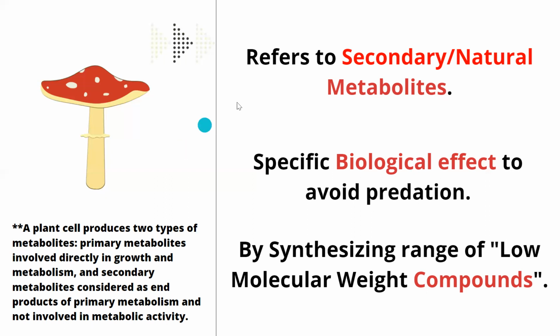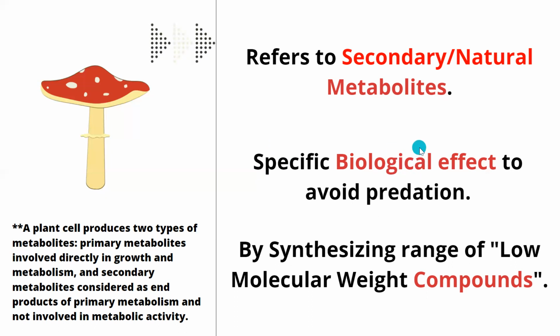So anti-nutritional factors are nothing but secondary or natural metabolites. Plants generally, as you see on your screen, release two types of metabolites, primary and secondary. Primary metabolites are responsible for the growth and development of the plants, and secondary metabolites protect the plants from predators, be it microbes, viruses, or even humans or animals, right? They have a specific biological effect to avoid predation.